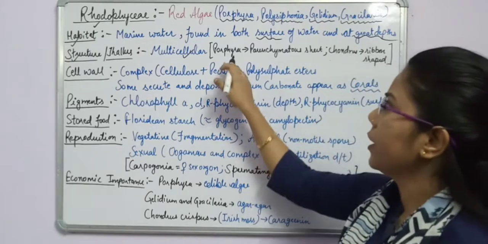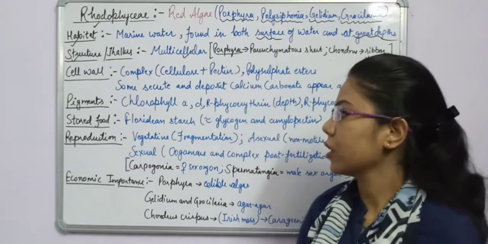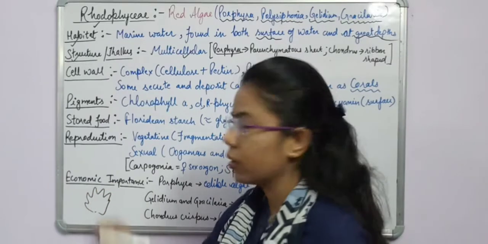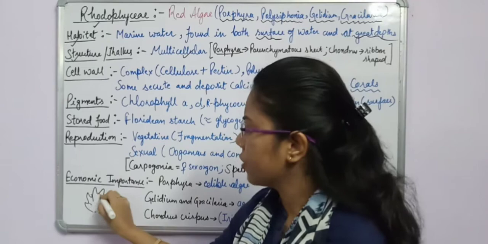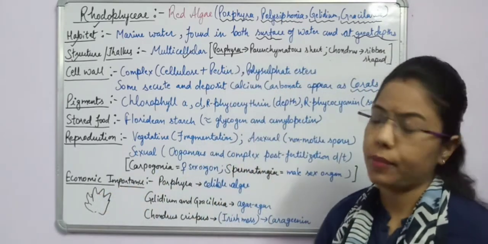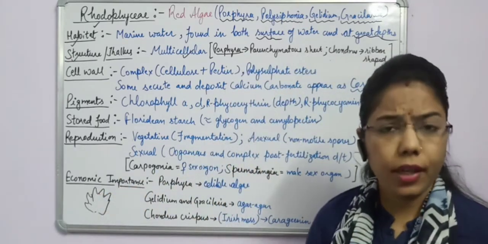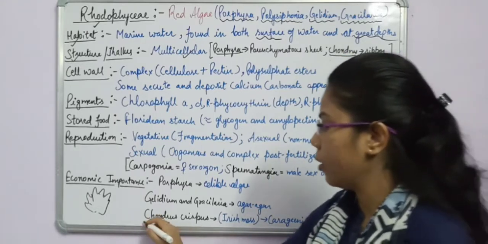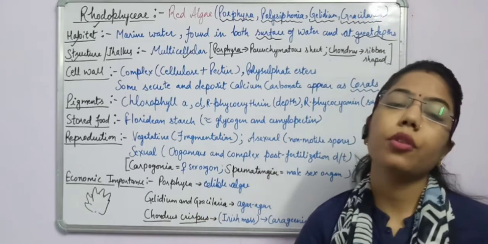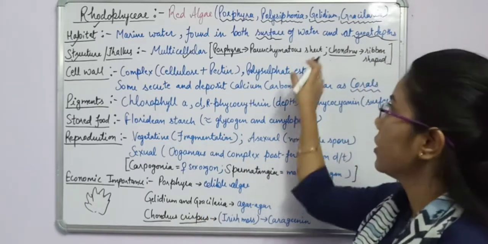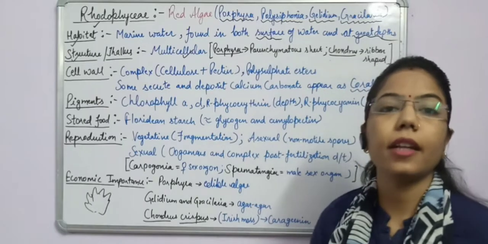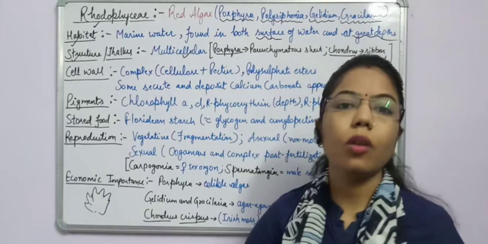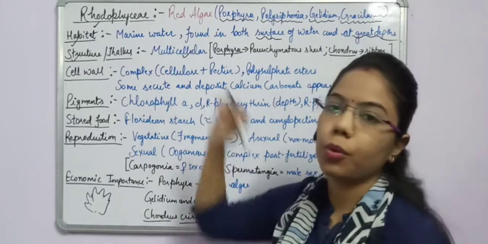For example, I have written Porphyra. If you see the structure of Porphyra, it is like a parenchymatous sheet. So this is a sheet-like structure. It may be present in some different structure, for example Chondrus crispus, which is a type of red algae, and these are ribbon shaped. So the structure can be of varied form in the Rhodophyceae.